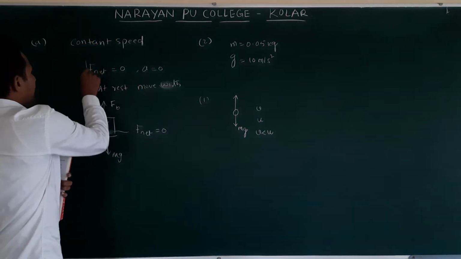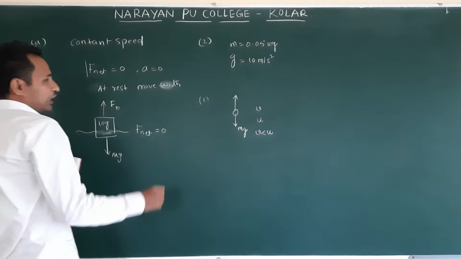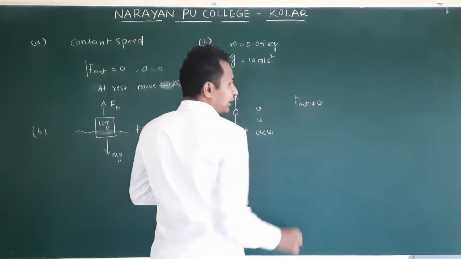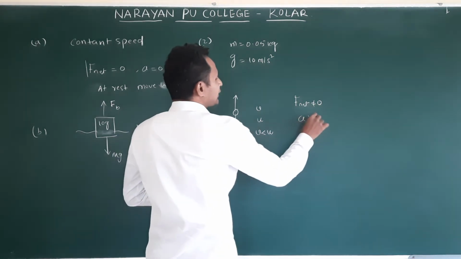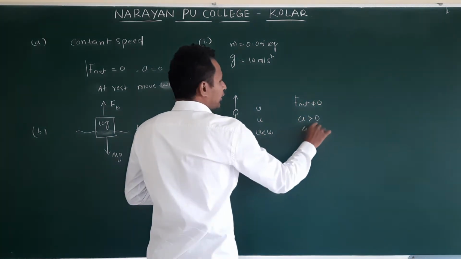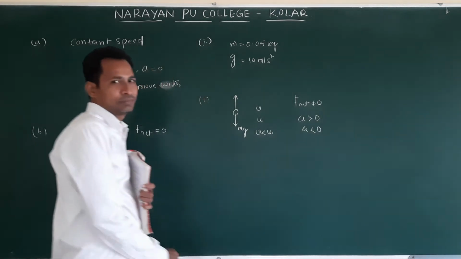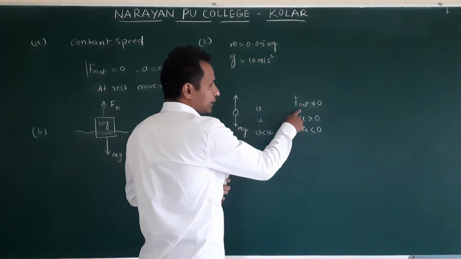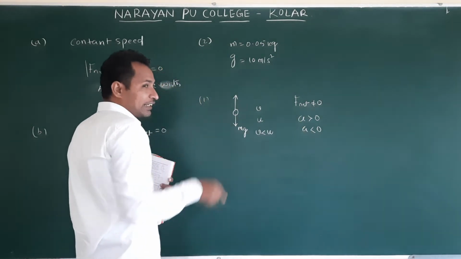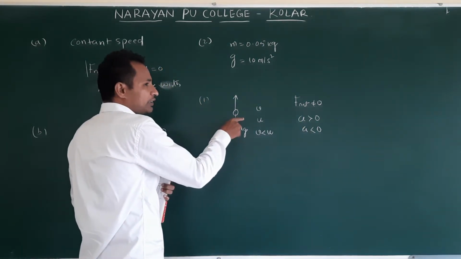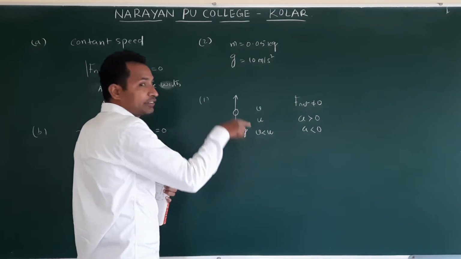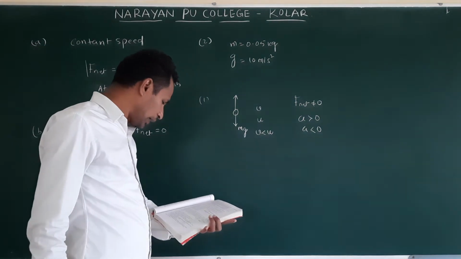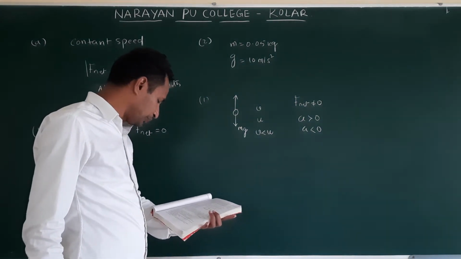If F net is not equal to 0, it may accelerate or decelerate. Here it is decelerating, so net force is there, acting downwards. They are asking direction and magnitude.